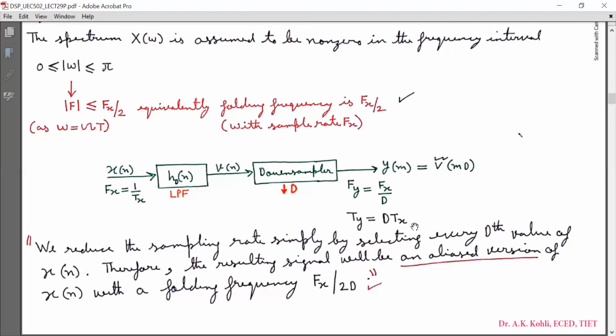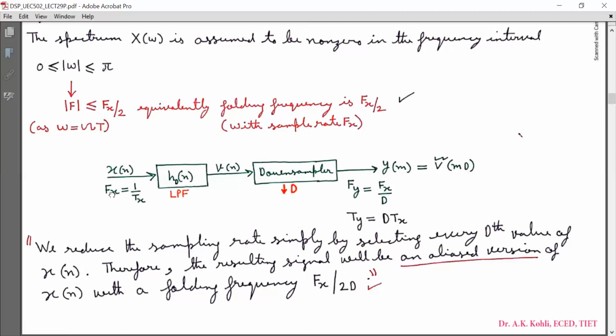So how does the downsampling take place? We reduce the sampling rate simply by selecting every Dth value of xn. You have the input signal xn in the discrete domain. You choose every Dth value of xn, and that will be Ym. That signal will be the downsampled version of xn. Therefore, the resulting signal will be an aliased version of xn with the folding frequency Fx by 2D.